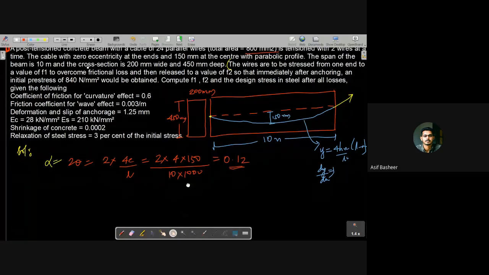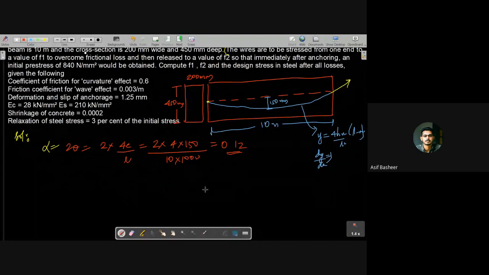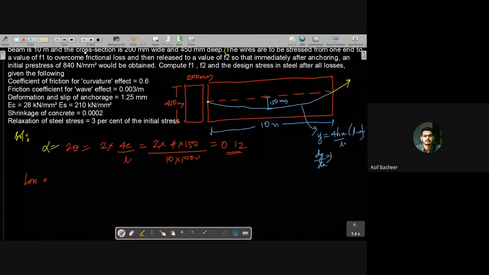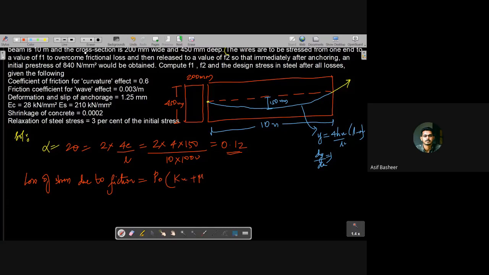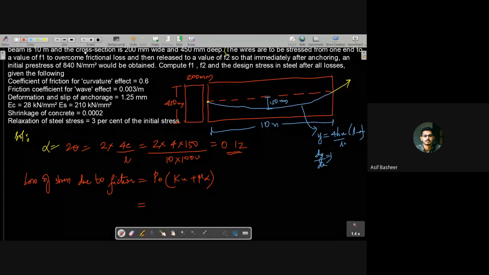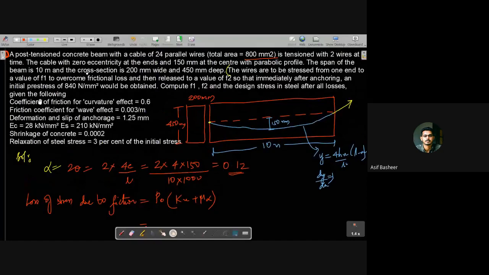Now we have the equation for loss of stress due to friction. Can you please tell that value? That is P naught into (Kx plus mu alpha), isn't it? In this, do you know the value for this P naught?